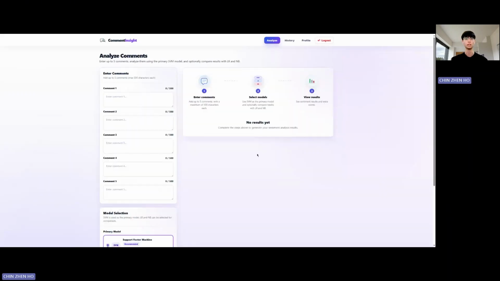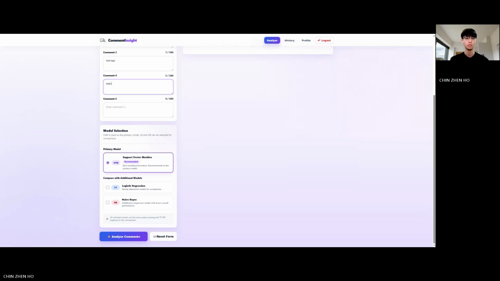So now this is the analyze page, the core of the application where user actually runs sentiment analysis on their comment. I will enter a few sample comment now. SVM is selected as the primary model by default. I will also enable logistic regression and Naive Bayes for comparison. Now I will run the analysis.